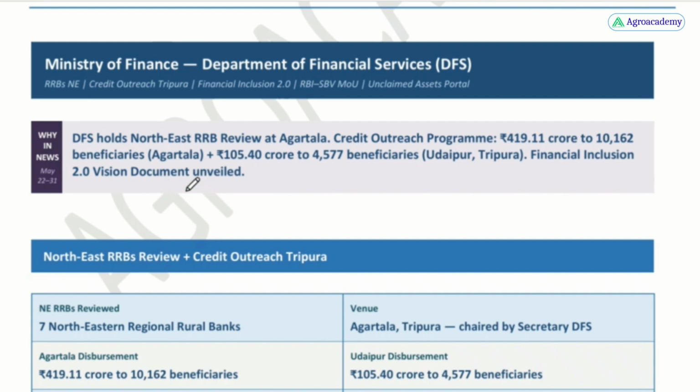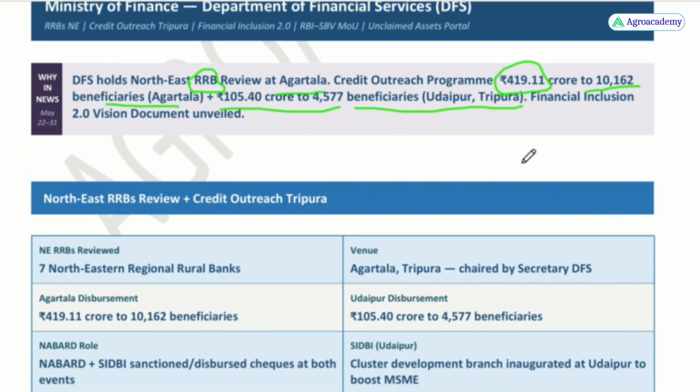Then the Department of Financial Services has held a Northeast RRB (Regional Rural Bank) review at Agartala, Tripura State. It was a credit outreach program. 419.11 crore to 10,162 beneficiaries of Agartala has been given, and 105.40 crore to 4,577 beneficiaries from Udaipur and Tripura has been given. And this is a flagship event from the point of financial inclusion.